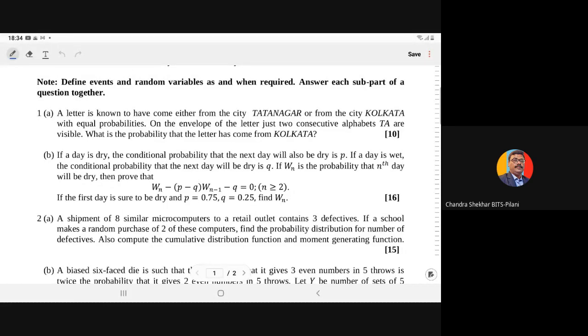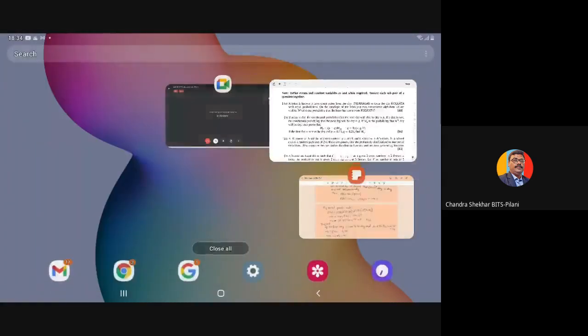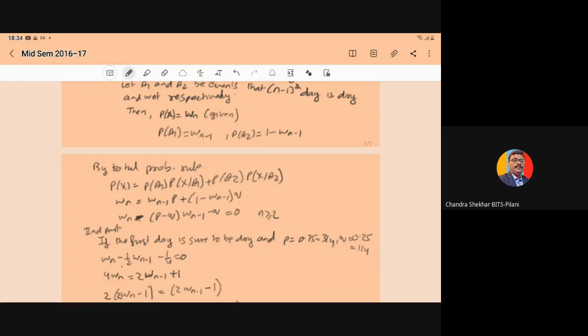If the day is wet, then the conditional probability that the next day will be dry is q. So here we have written P(X) as: P(A1) is w_{n-1}, into p, plus P(A2) is 1 minus w_{n-1}, into q.